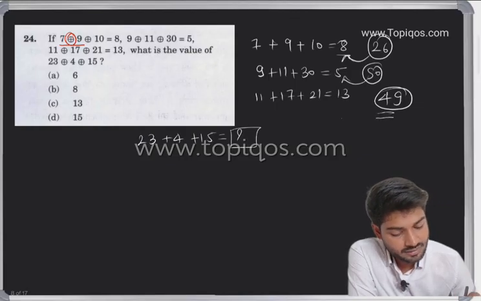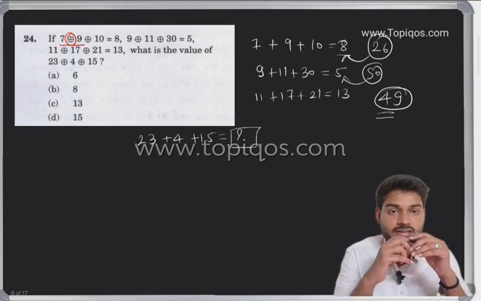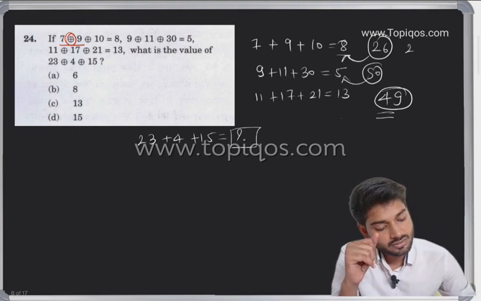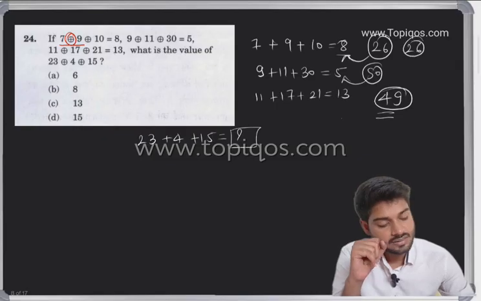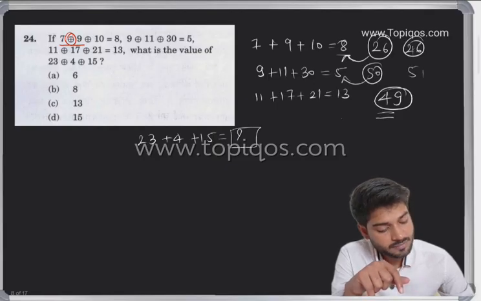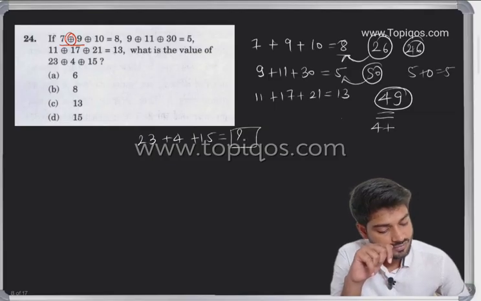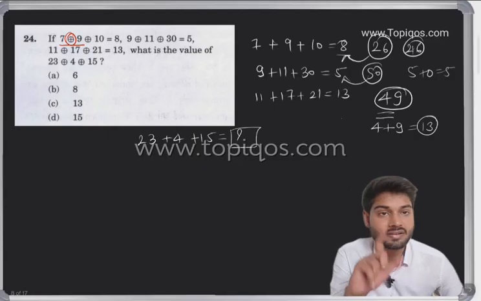However, in our mind it can come instinctively, like if we are taking 26, then 2 plus 6 is going to be 8. Yes, it is showing something. If I'm taking 5 plus 0, yes, we have 5. Yes, we are taking 4 plus 9 is what? 13. Yes, we cracked it.